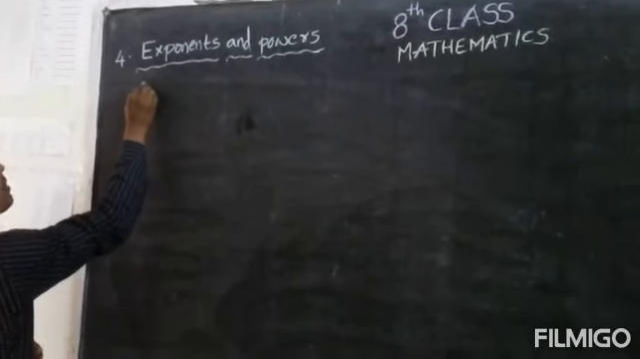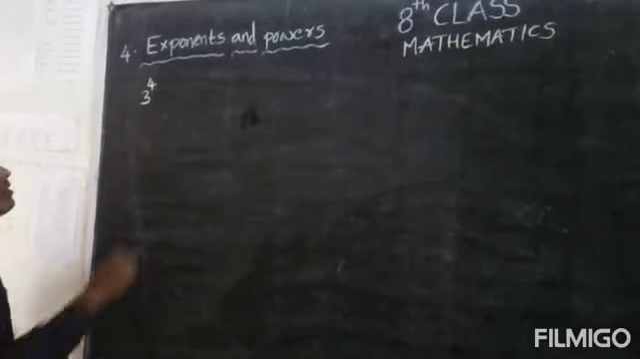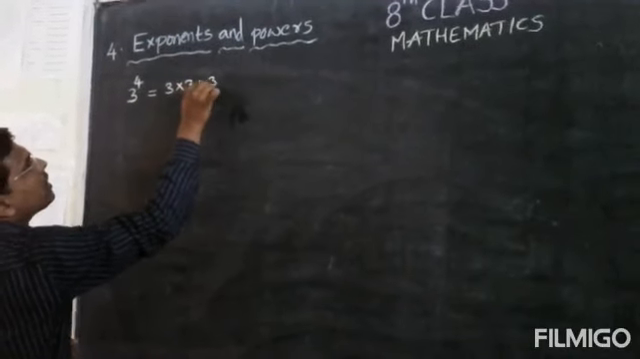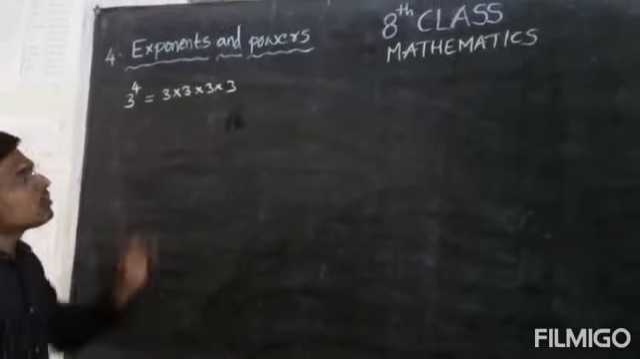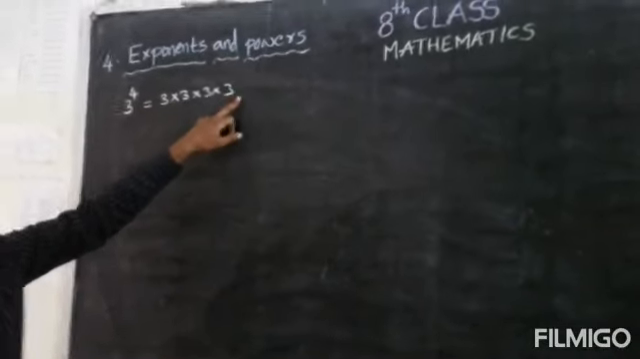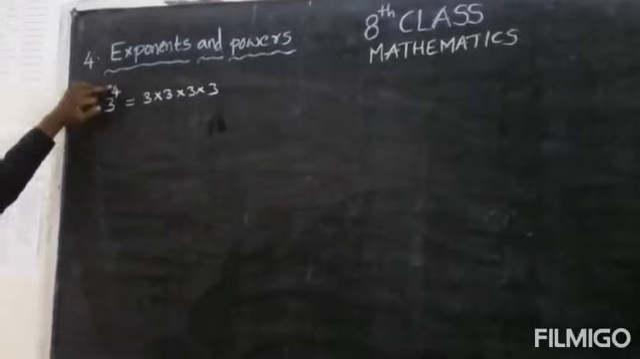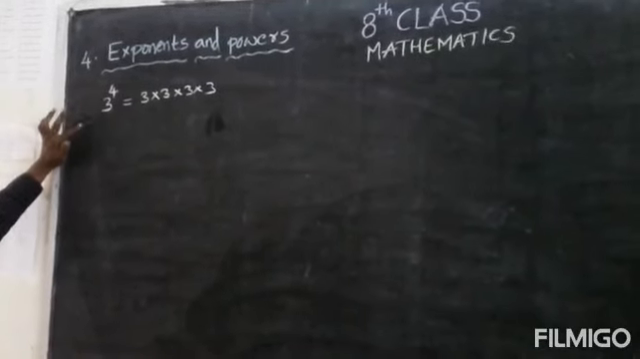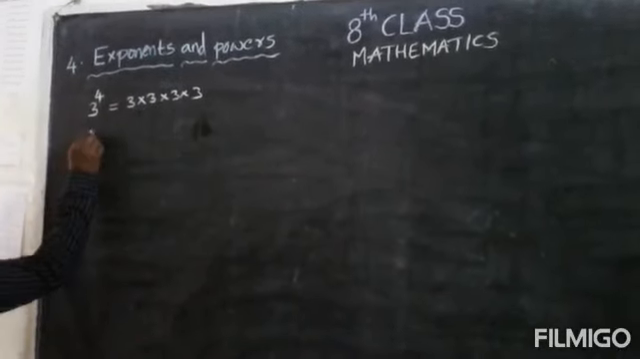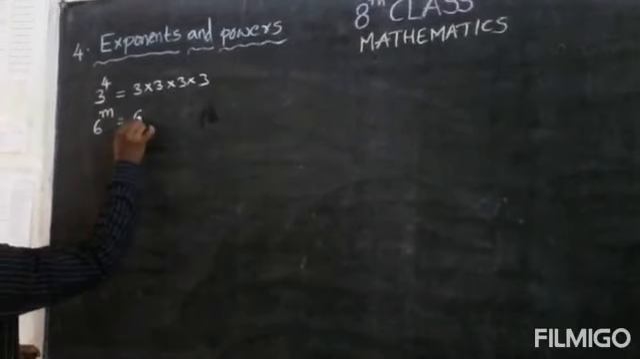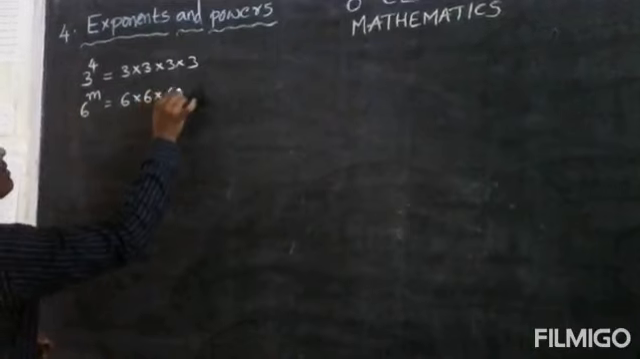So 3 to the power of 4. For example, 3 to the power of 4 here we have. So we generally will write 3 into 3 into 3. Okay. So 3 is multiplied 4 times. So this one shortly we can express like 3 to the power of 4. Okay, the exponential form. Suppose if I write 6 to the power of m, that means by what? We have to multiply 6 m times.